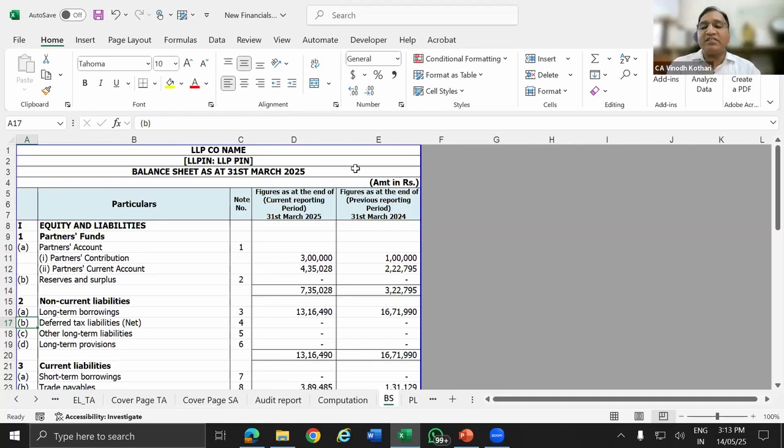Unlike before, where you used to prepare a vertical or horizontal balance sheet, you give the basic data, liability, capital, then the loans, secured loans, unsecured loans, then your current liabilities, provisions, assets. But in these financial statements, the total structure is changed. You have to define between the current and the non-current. You have to define between the short term and the long term. And along with that, you have to give a detailed schedule.